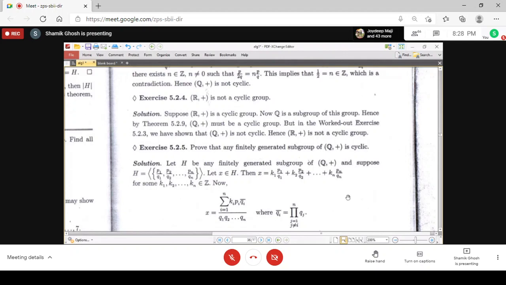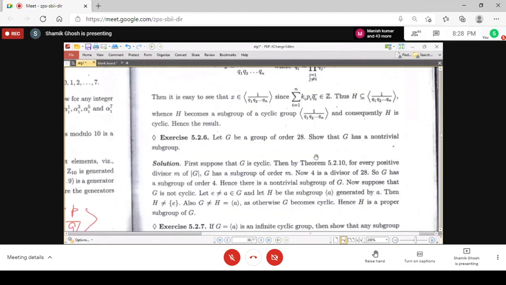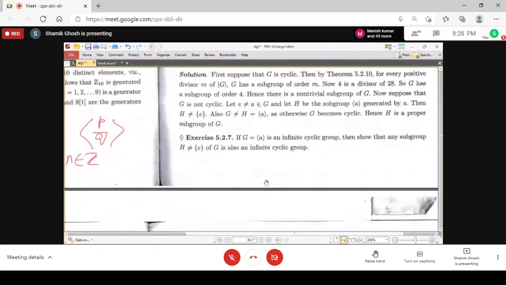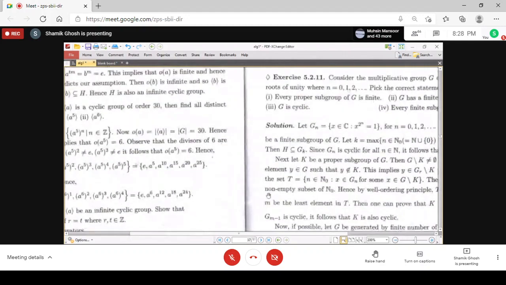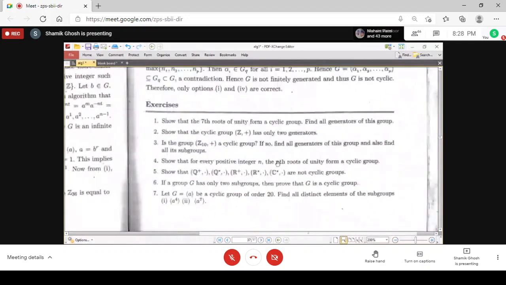Finitely generated means that you cannot have a finite set of elements which will generate this group. So the rational numbers are not finitely generated either. That you can prove. And then for the other examples, you go through the exercises, and after that you try to solve the problems of the exercise.